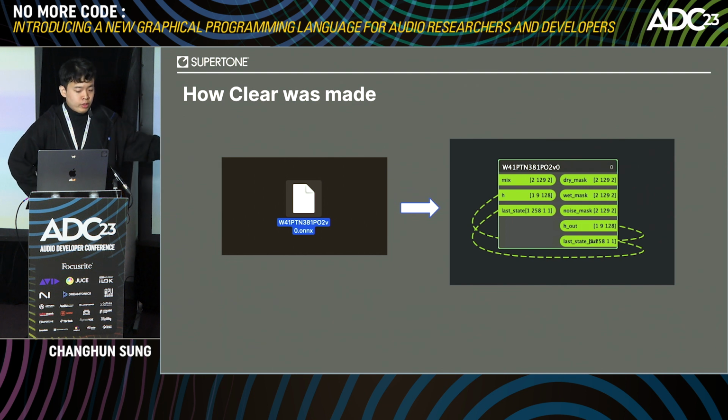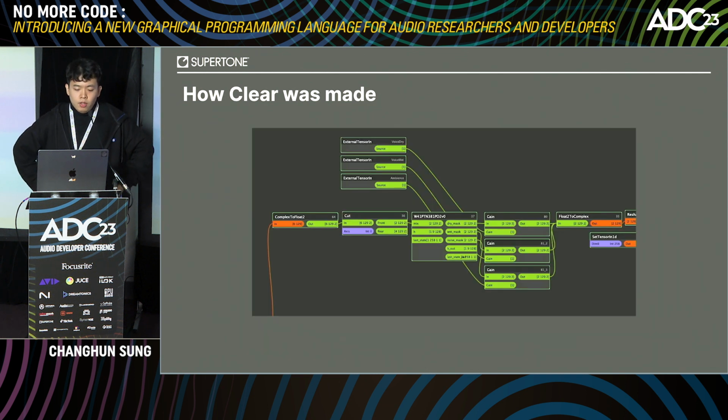For this model, we'll connect the hidden state layer and last state layer from the previous output. So the feedback connection makes a stateful data transfer, because we'll need them for the next processing to calculate the output. Next, attach the pre-processing and post-processing to the front and back of the model. This process can be somewhat complicated depending on how your AI model is implemented.